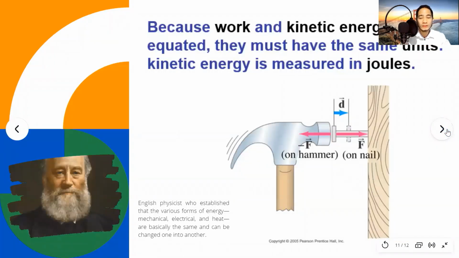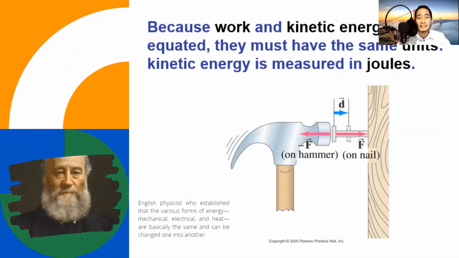And also, since work and kinetic energy can be equated, sabi nga natin, it is related to each other, work and energy, they must have the same units. Kinetic energy is measured in joules because work is measured in Newton meter or joules.